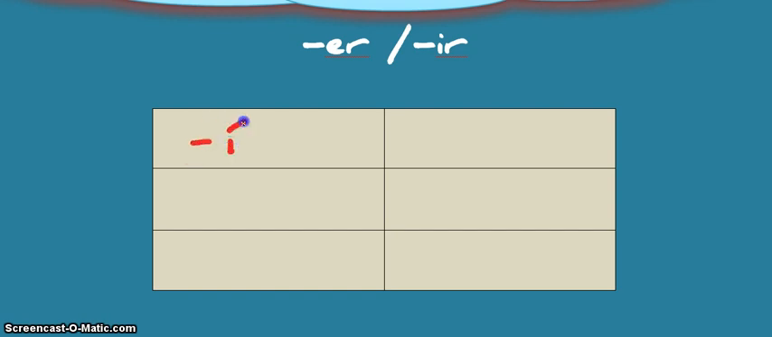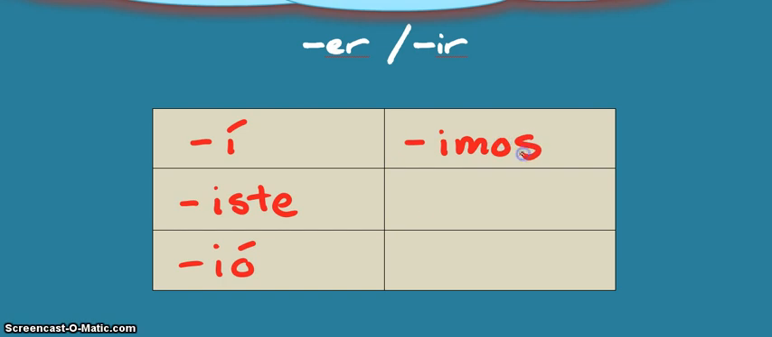The yo form is í, con acento. Tú form, iste. Él, ella y usted, ió. Nosotros es ímos. Vosotros isteis. Ellos, ellas y ustedes ieron.